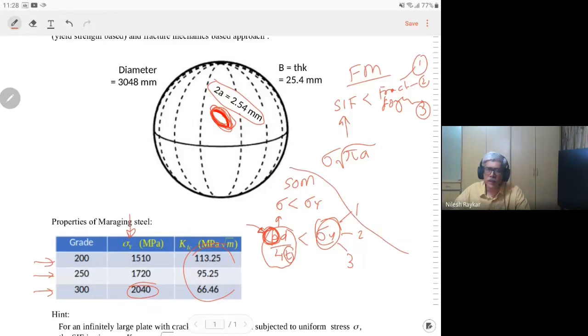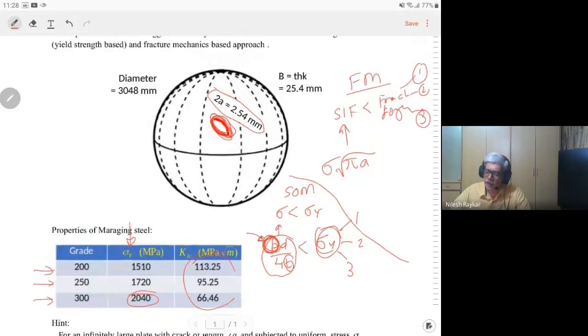There is no Y factor here because the crack size is very small compared to the plate surrounding it, so the Y factor doesn't come into the picture. Sigma is again the same as PD by 4T, where P is unknown. Using this equation, with fracture toughness K1C known, you can calculate the safe sigma, and from the safe sigma you can calculate the safe value of P. That is how you would solve this problem.